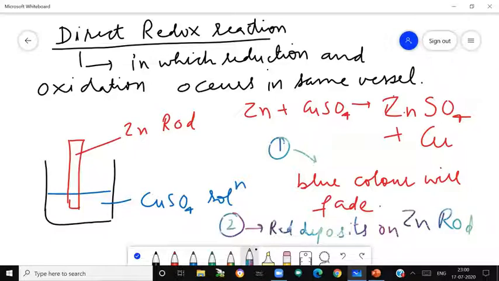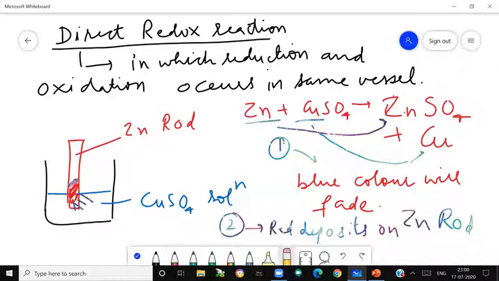Actually what happens is, due to this reaction the zinc rod will get changed to zinc ions. Zinc ions will go into the solution, and copper ions from the solution will take electrons which are being lost by zinc and get changed to copper. Copper will deposit here and the zinc rod will get dissolved after some time. In this reaction zinc is changing to zinc sulfate and copper sulfate is changing to copper.